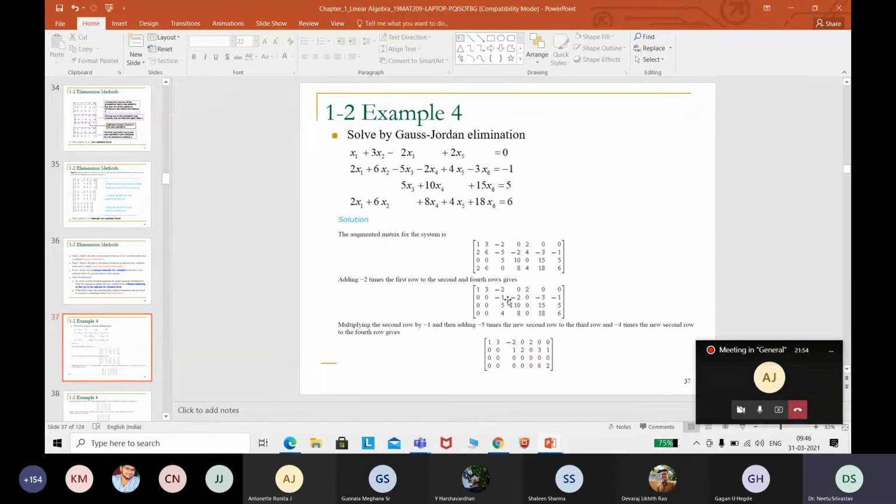Choose the pivot element from another row. So it should be taken from the second row, minus 1. Eliminate 5 and 4 in that particular column, because I can see the first 2 columns we have all 0. Okay. Next, similarly, you have to proceed for the other problems, right? So this question also, for the Gauss-Jordan elimination, you have to try.